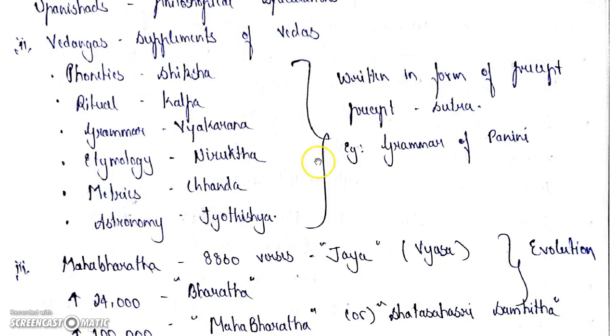These are all written in the form of precepts. Precepts are also known as sutras because of their brevity, meaning very short form. Because of their short compilations they are called sutras. The best example of these precepts is the grammar of Panini. This grammar not only includes Vyakarana, but also casts invaluable light on the society, economy and culture of his times. It gives important information about the society, economy and culture of its time.